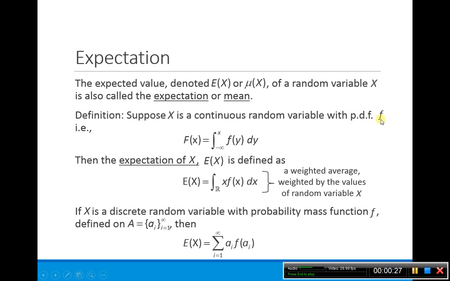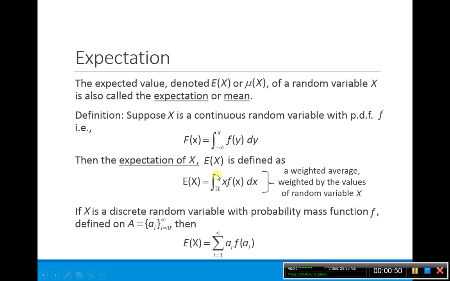Basically, if we had a PDF f, we can write our CDF, our cumulative distribution function, or our probability that capital X was less than or equal to x, as this integral from negative infinity to little x of some probability density function here. So our expectation or our mean is just a weighted average.